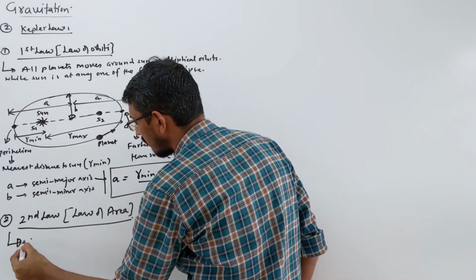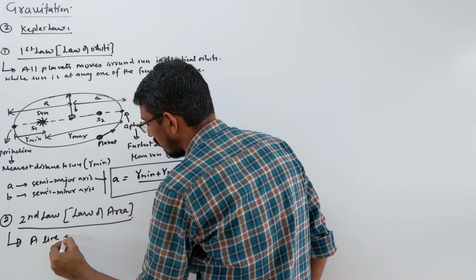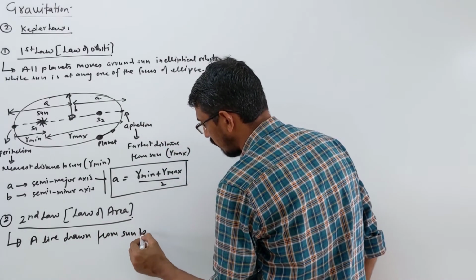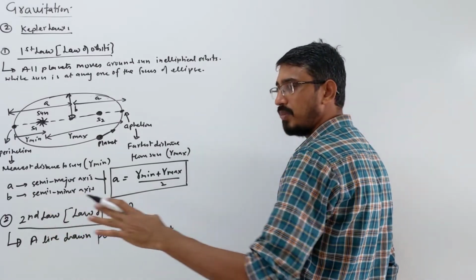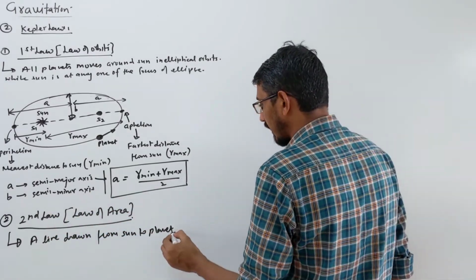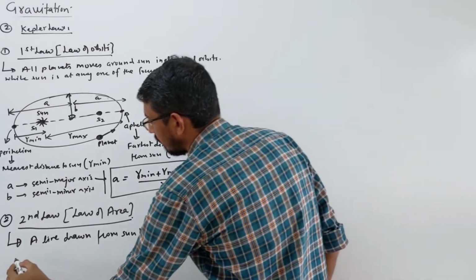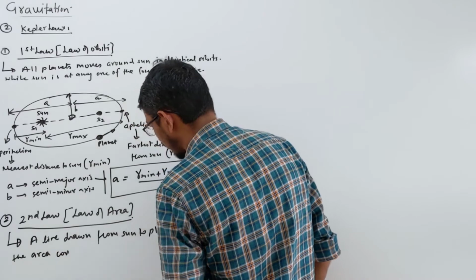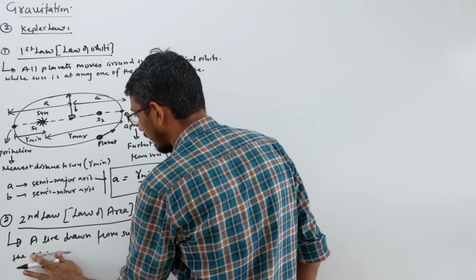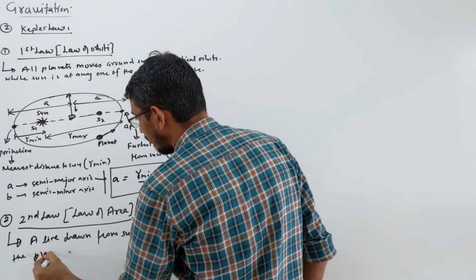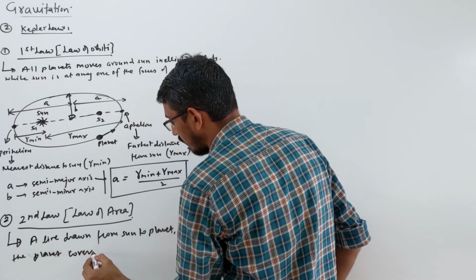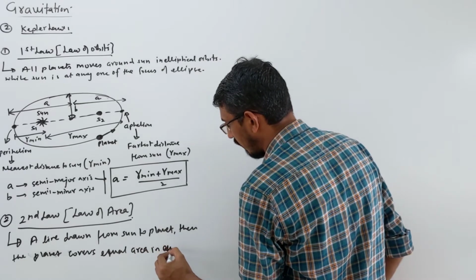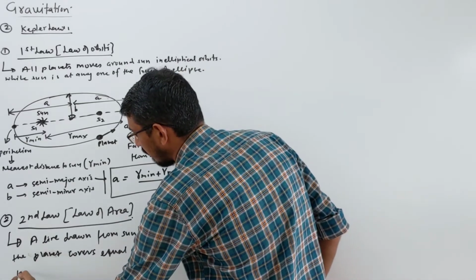So we say a line drawn from sun to planet. You draw a line from sun to planet, then the area covered, or I should write like this, then the planet covers equal area in equal time interval.